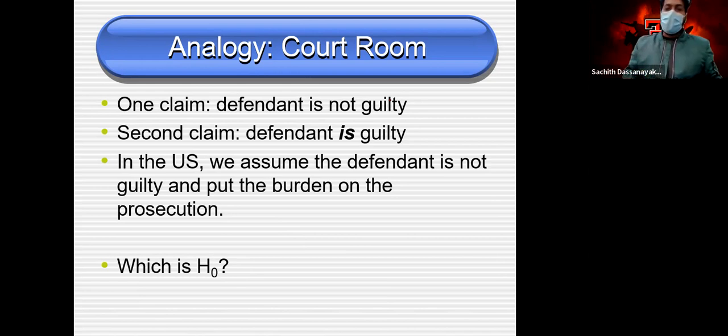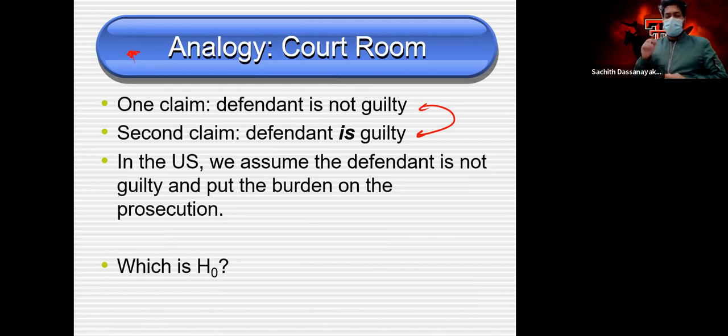This is an example, a courtroom example. In general, courtrooms use two hypotheses. One is the defendant is guilty. The other one is the defendant is not guilty. So you can see the power of this hypothesis. They use only these two. They have their discussions, and then finally they pick one of these two.